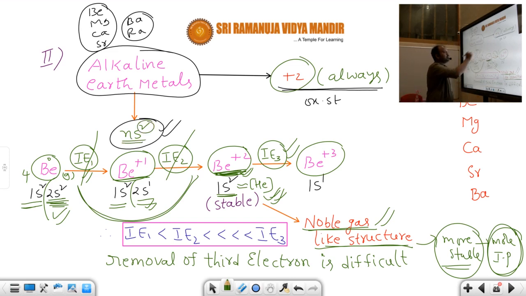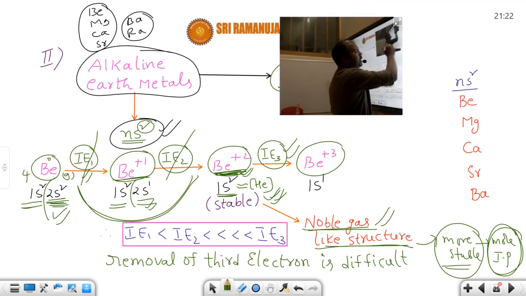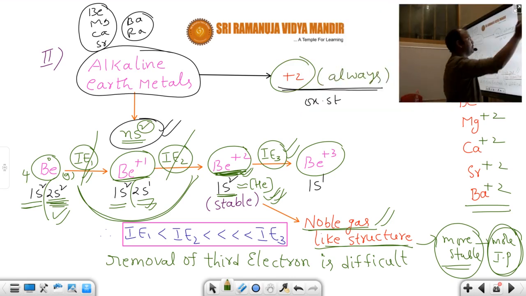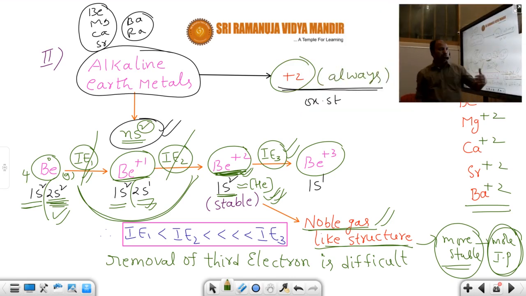So ns2, 2 electrons will be there. So all these metals donate how many electrons? 2 electrons from their valence shell. If they donate 2 electrons from their valence shell, they are more stable. When they are more stable, they have more ionization energy values. So why are these elements donating 2 electrons? Which ones? Alkaline earth metals, because the third ionization energy is very high.